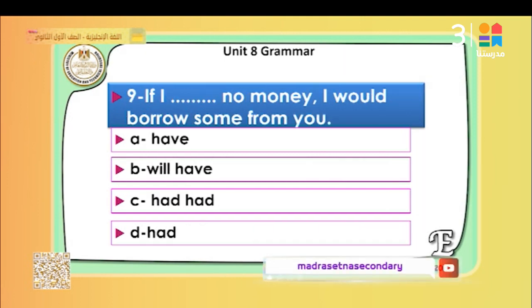Let's look at another example. If I know money, I would borrow some from you. Here we have the word would. So when we have the word would, we use present simple or past simple. Of course, we use past simple. So we are going to use if I had no money. If I had no money.